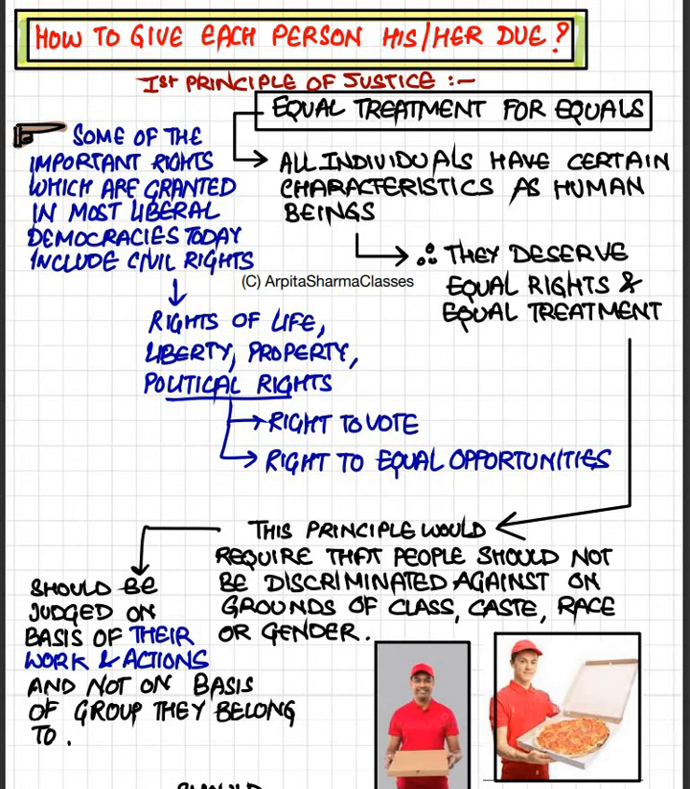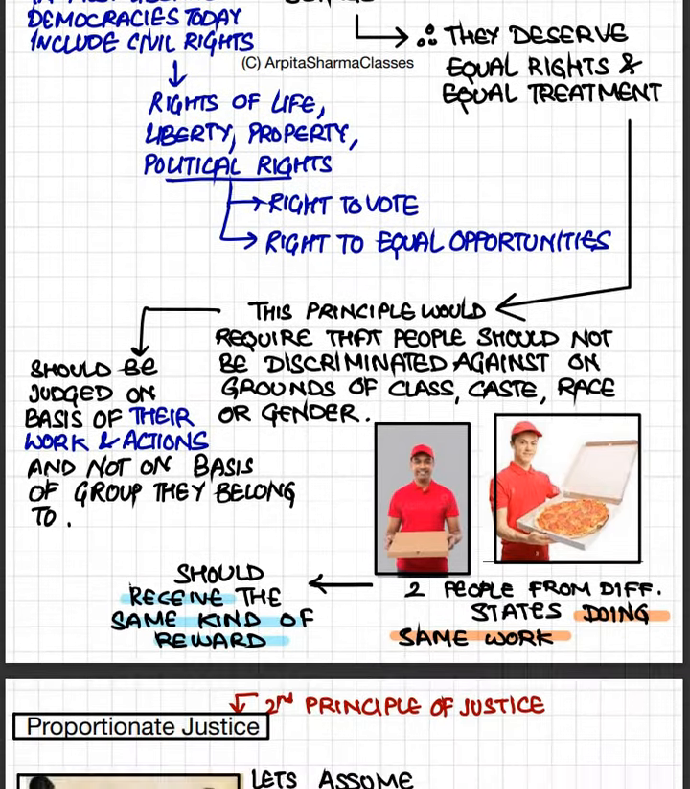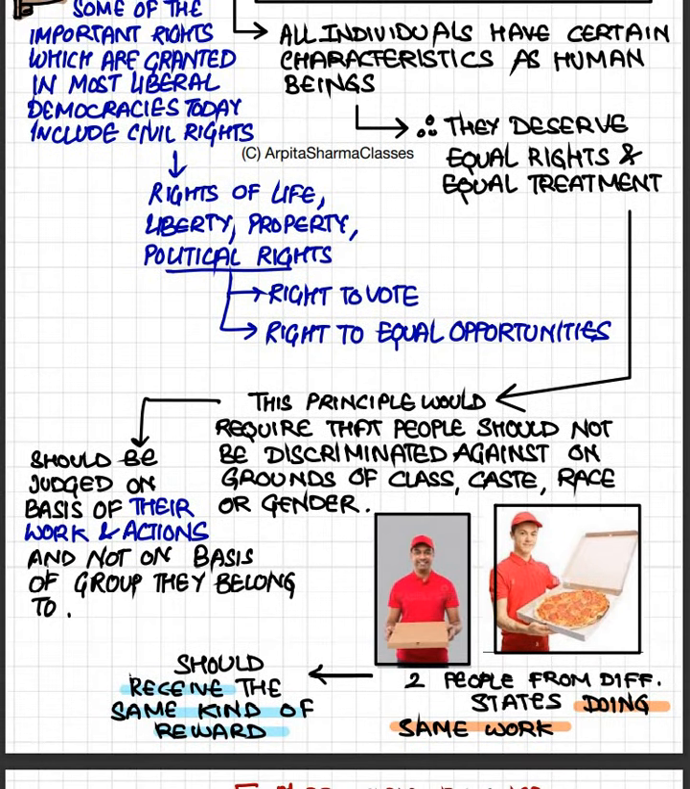When you go to vote, when you get equal opportunity to get a job, for example you are preparing for UPSC, right? Everybody is getting the equal opportunity. It is not like there is some income gap between people who can apply or who cannot apply. Everybody can apply who is graduated, right? Then rights of life, liberty, right to property, all of these are part of civil rights. And if these rights are being given to a person in a country, that means that country is liberal, right? That country is just. So this principle of giving equal respect and equal treatment to people would require that people should not be discriminated against on the basis of caste, class, race, gender, nation, nationality, color, etc.